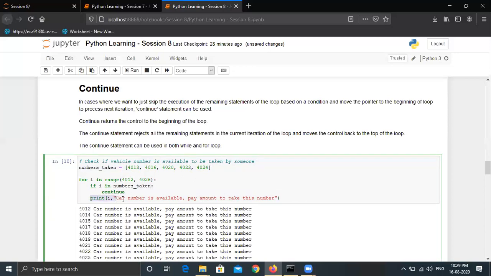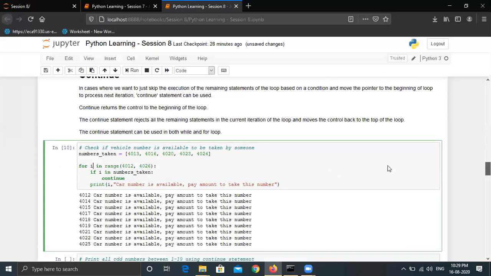This is a subsequent statement within this same for loop. So it has skipped those statements and took the pointer of the program to the beginning of the loop. Then it has moved to the next value, which is 4014. Similarly, it has performed for all the numbers, and these are the available numbers which can be availed for the car.